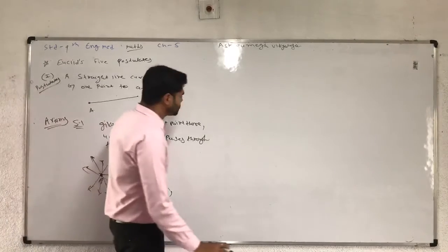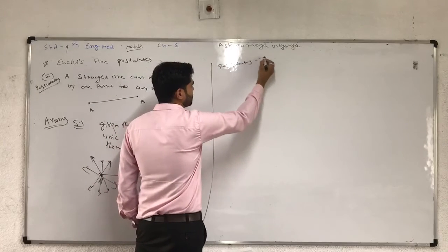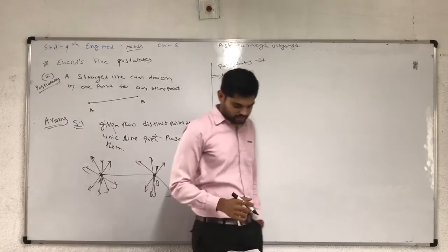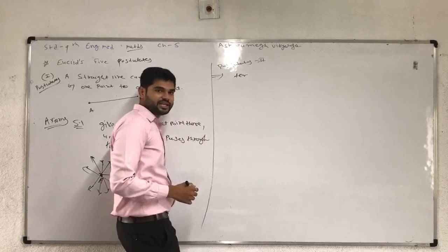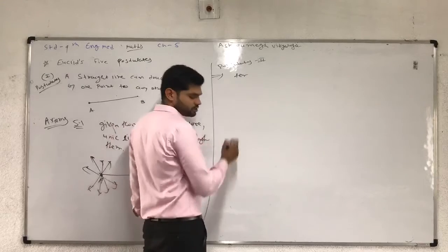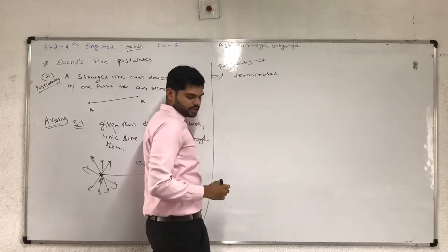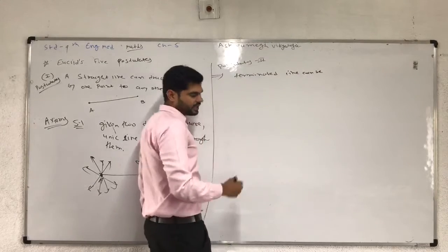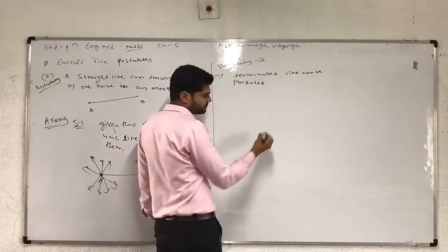Now the second postulate can be solved. Euclid's second postulate: Postulate 2. Euclid says that a terminated line can be produced infinitely. Terminated means the end of a line with two points, and these two points can be extended. So the statement is: a terminated line can be produced indefinitely.